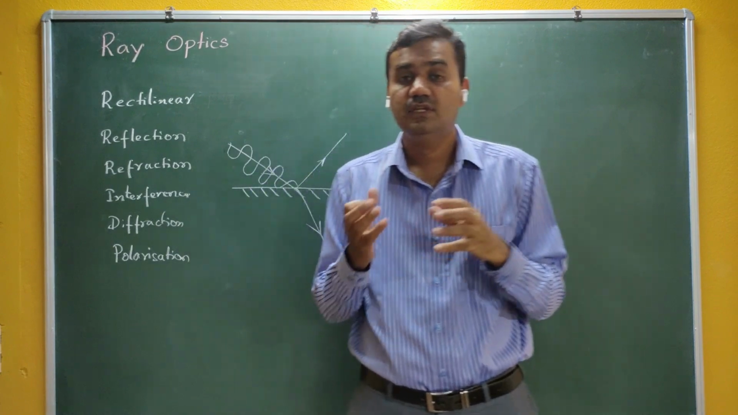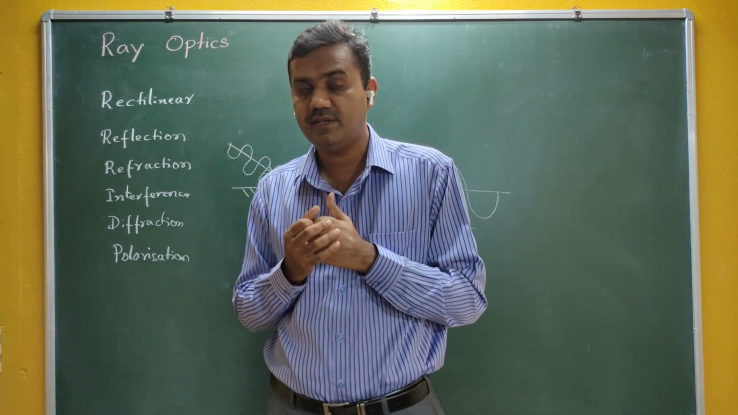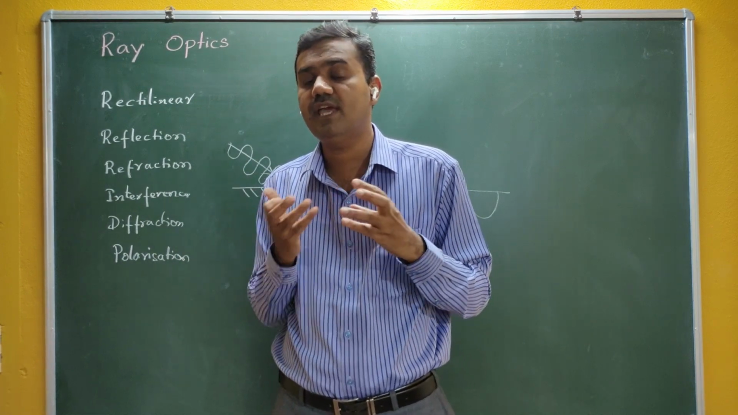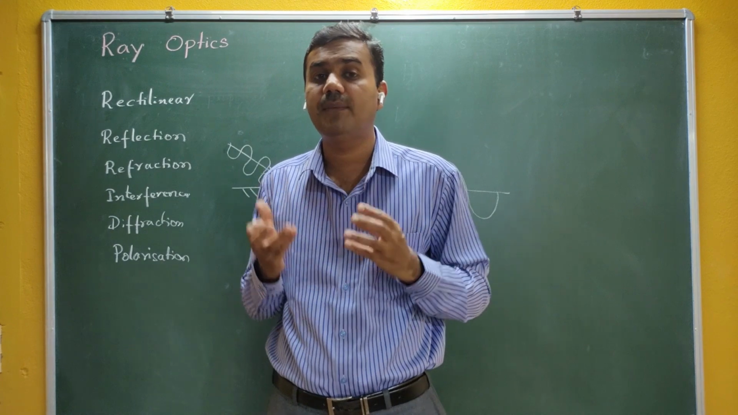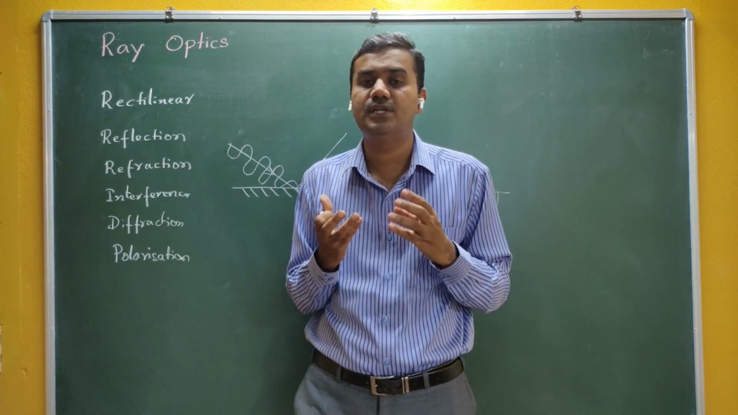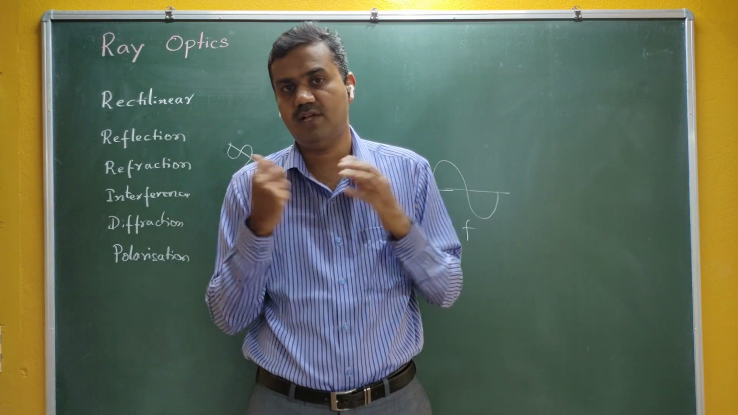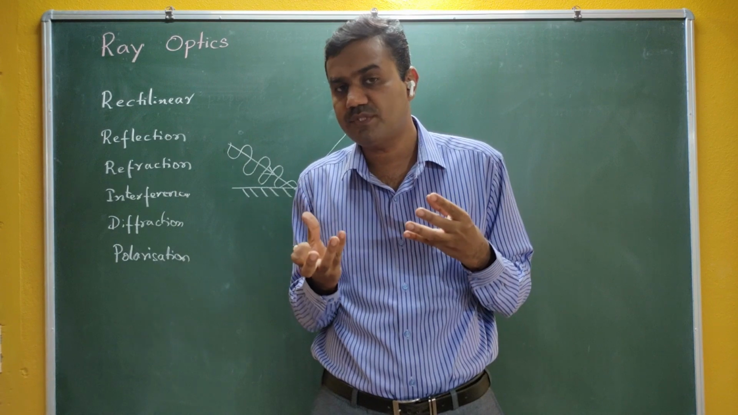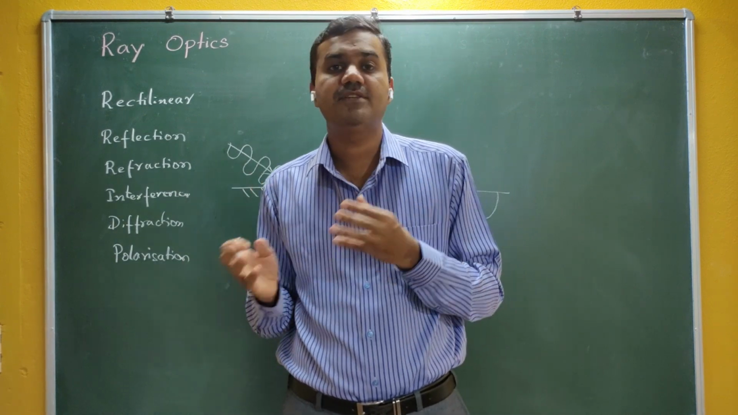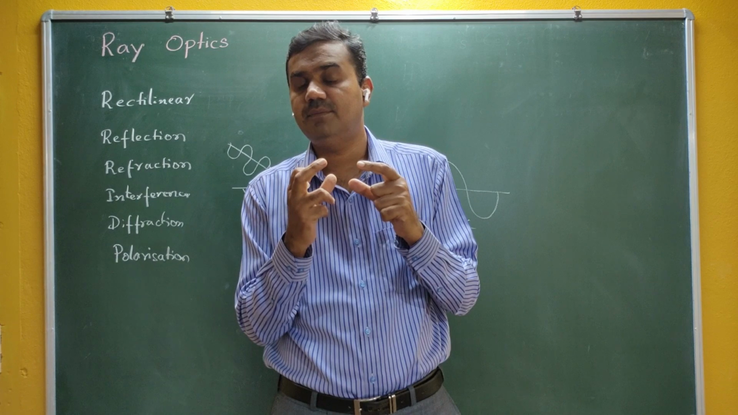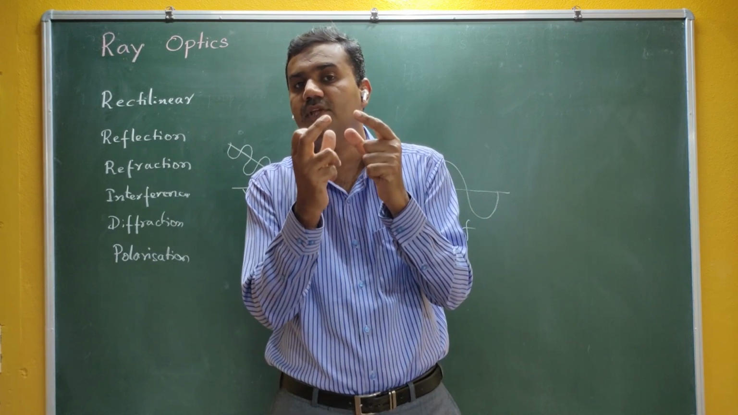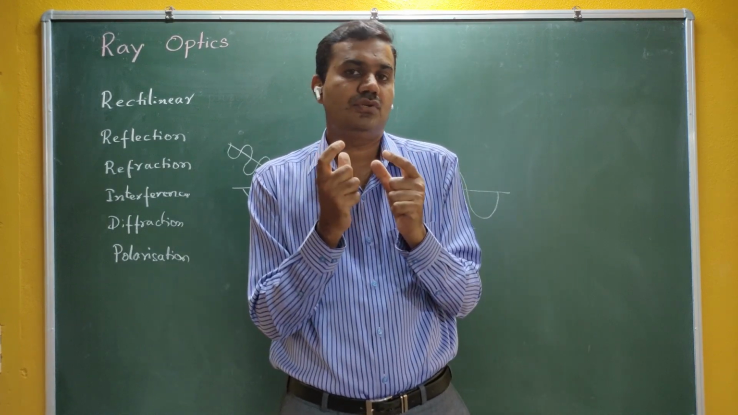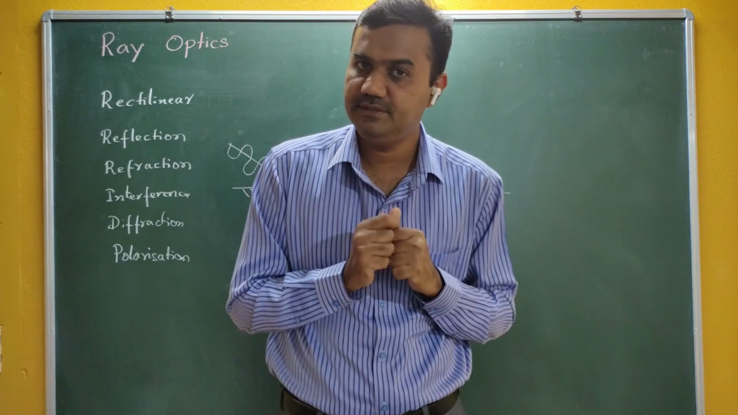What is meant by diffraction? The bending of light around the edges of an obstacle. When the light bends, there is a condition: the wavelength of light must be comparable to the size of the obstacle. When the wavelength of light is comparable to the size of the obstacle, then only the light bends. So diffraction is decided by the wavelength of that particular light. That means you must know the physical nature of light, like its wavelength.